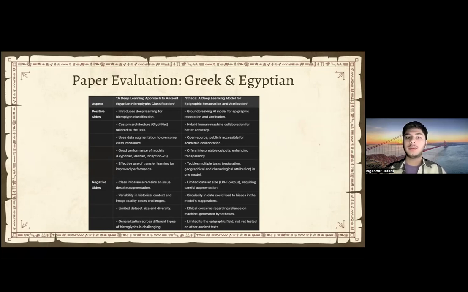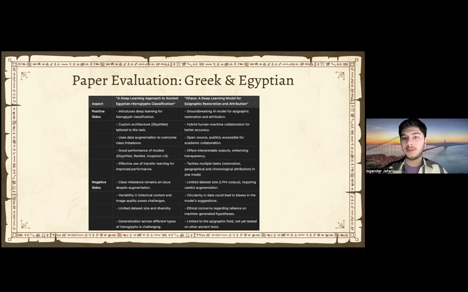So it had very high precision, in other words. However, it had some negative sides, like class imbalance, which made it unpredictable whether the error margin will be larger or smaller just because of a few pixels that were off in the images. Other than that, it had a limited data set. Usually for a good LLM model, AI, you would need at least 4,000 to 5,000. However, this one only used 1,300 in one of their sources. And the other drawback was high variability in precision. So sometimes it would be very accurate at predicting what the text said, sometimes not.